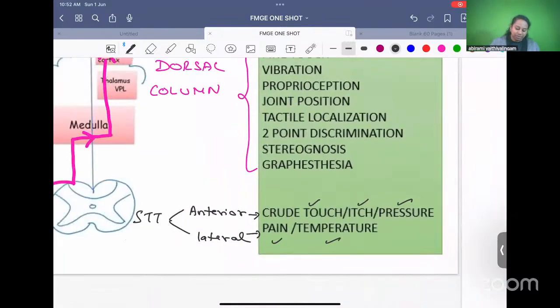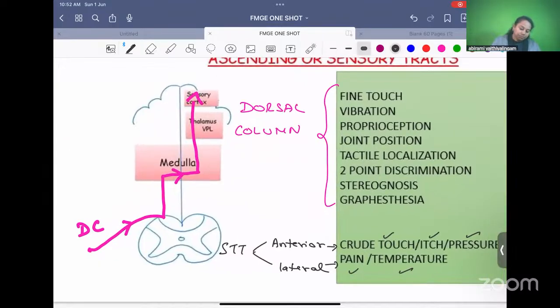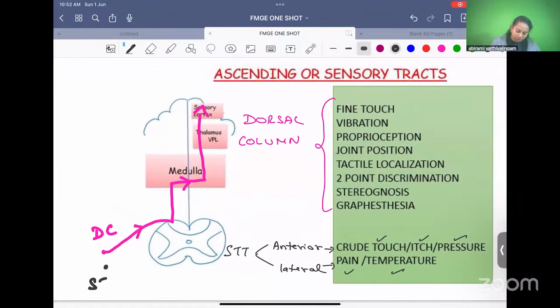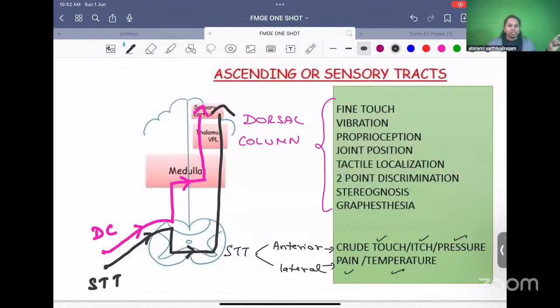Let's trace the spinothalamic tract pathway. This starts from one half of the body and goes into the spinal cord. Spinothalamic. Spino means they cross in the spinal cord itself. That's why spino. So they cross in the same segment of the spinal cord to the opposite side and ascend up to the sensory cortex. That is why it is called spinothalamic. Crosses in the spinal cord itself, goes through the thalamus. So very important: dorsal column crosses in the medulla, whereas spinothalamic tracts cross in the spinal cord itself to the other side.